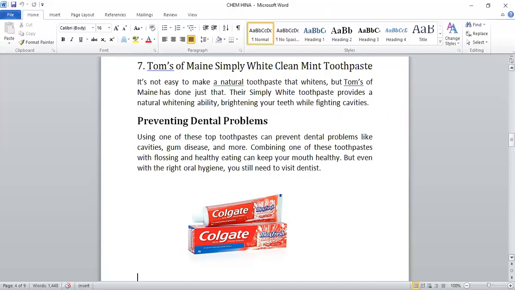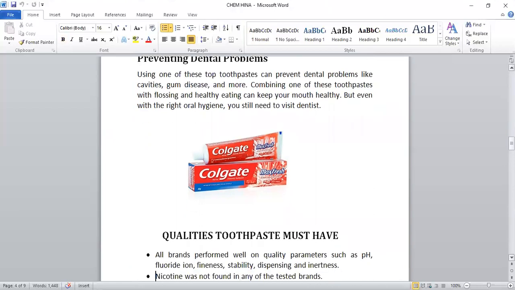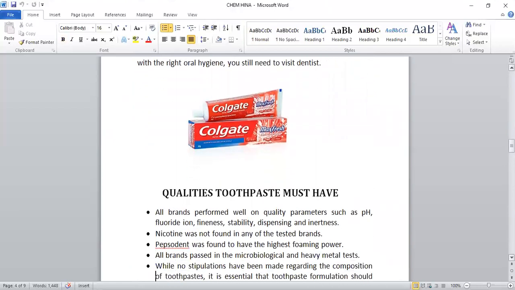Now, I have talked about the seven top toothpastes. Using one of these top toothpastes, we can prevent dental problems like cavities, gum disease, plaque, and more tartar. Combining one of these toothpastes with flossing and healthy eating can keep your mouth healthy. But even with the right oral hygiene, you still need to visit the doctor. As I have said before, we should visit the doctor once a month.